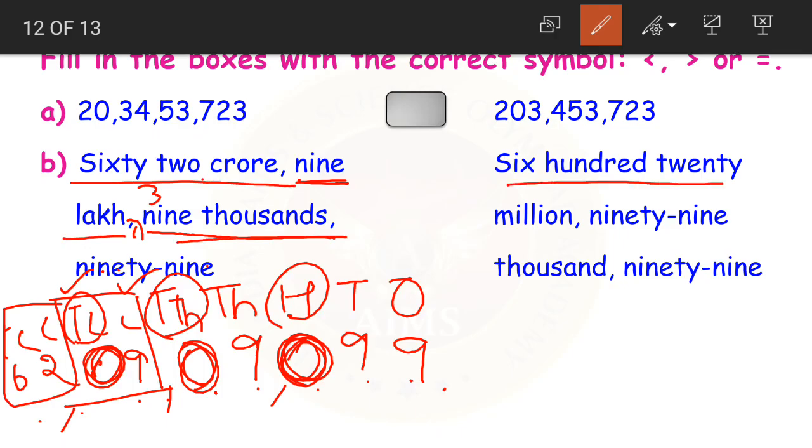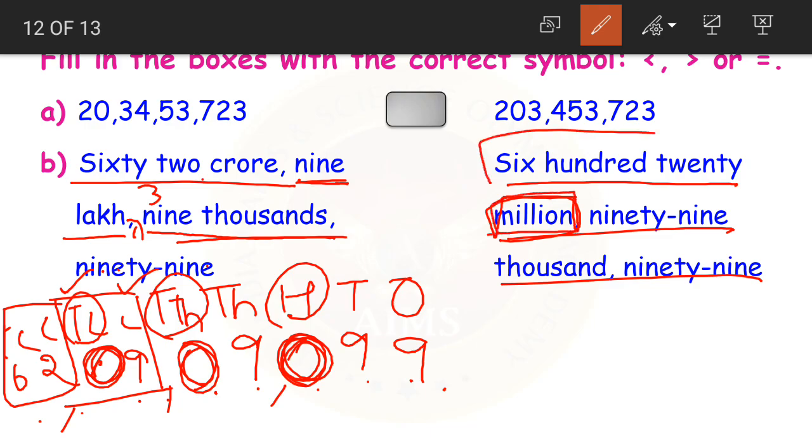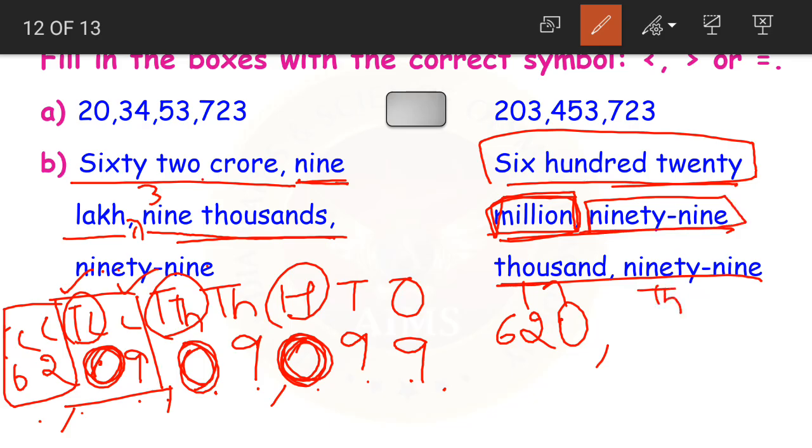Now let us write the numeral for this number name. This is in which period, children? Which place values? These are the international place values. In the millions period we have 620. 620 in the millions period. Then we have 99 in the thousands period. Again in the thousands period we have 100,000, 10,000 and thousands, right? Here again we are having only 99,000.